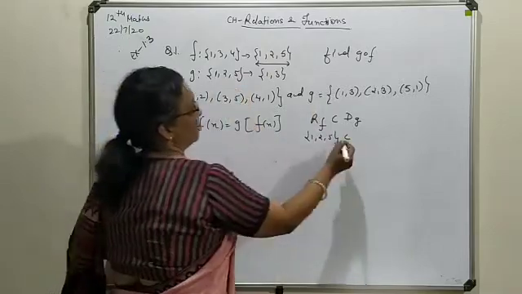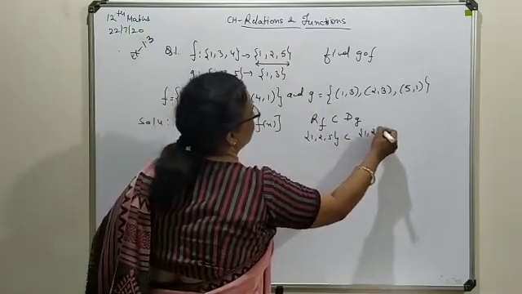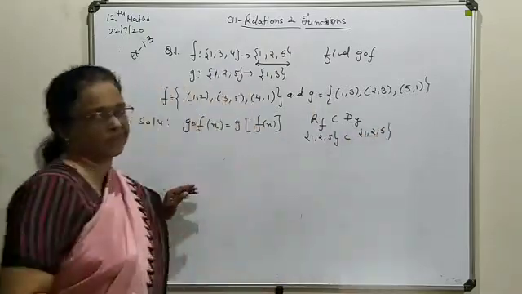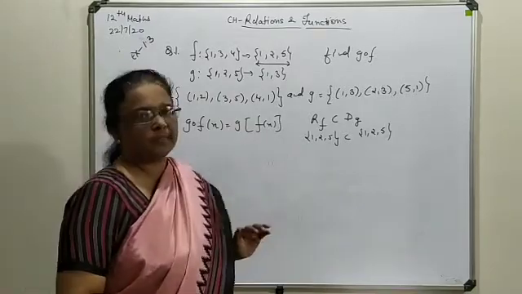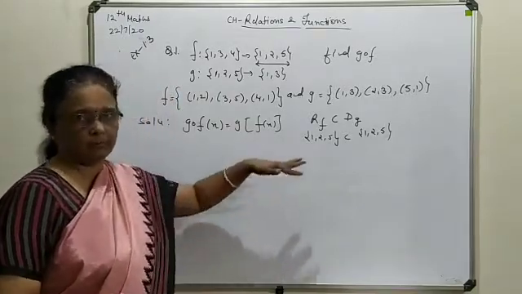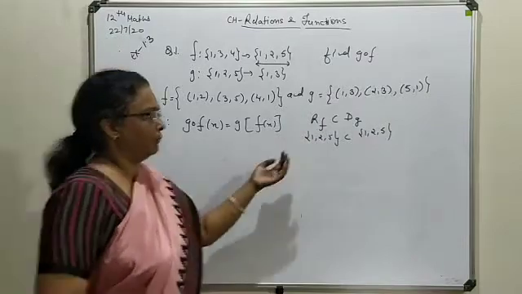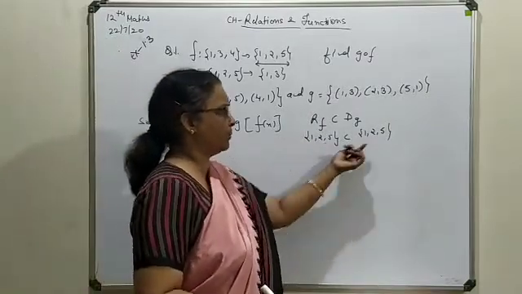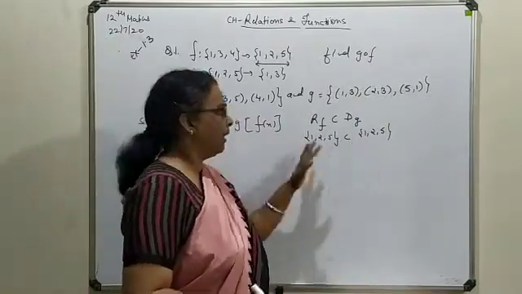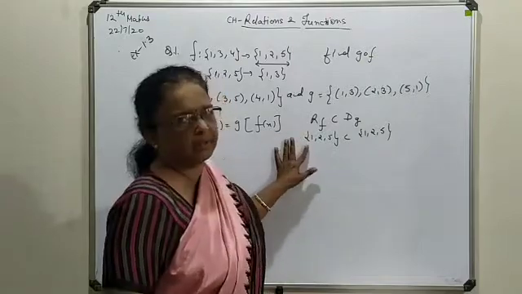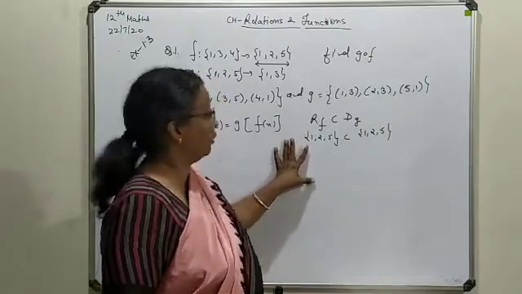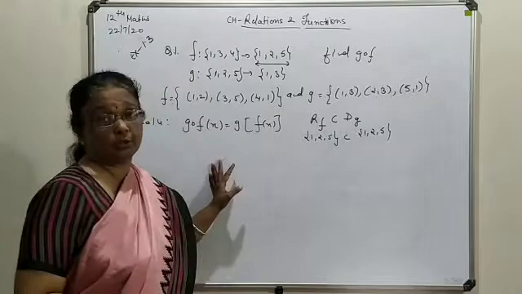Domain of G is again the same, meaning both are the same set. A set itself can be a subset of it. So here 1 to 5 is a subset of this 1 to 5. So it fulfills the condition for the formation of G composition F.